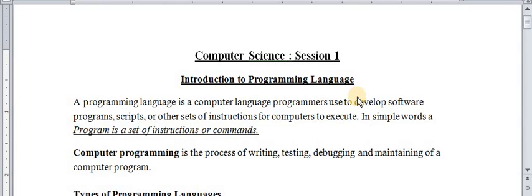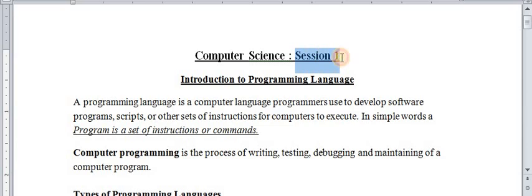So students, as you know, I teach computer science. So in 11th class, I'll also teach you computer science. Okay? In computer science, there will be 30 marks of practical exam and 70 marks of theory exam. So on Monday, Wednesday and Friday, I'll provide the content to you session wise. So let's start from session 1.